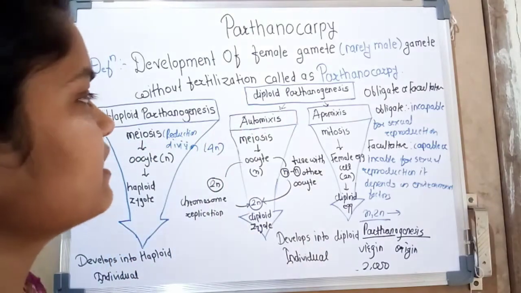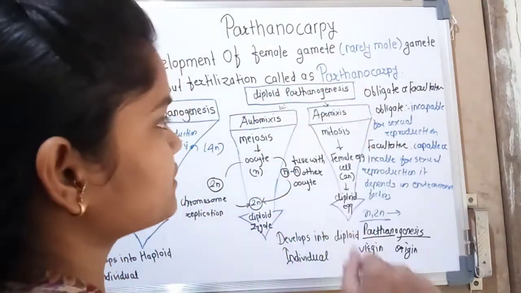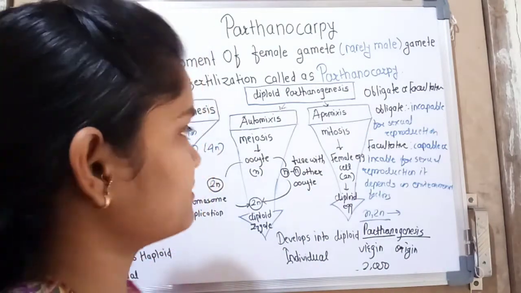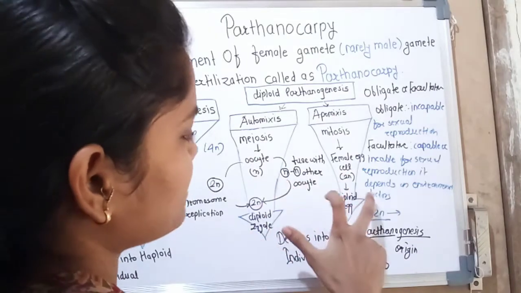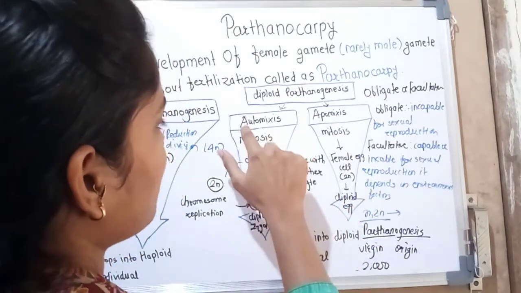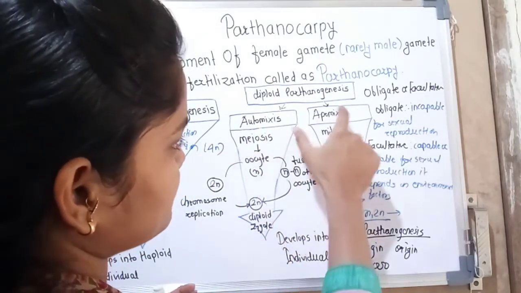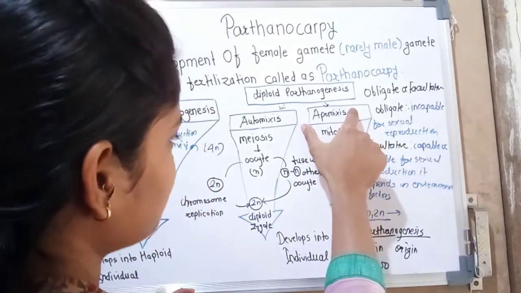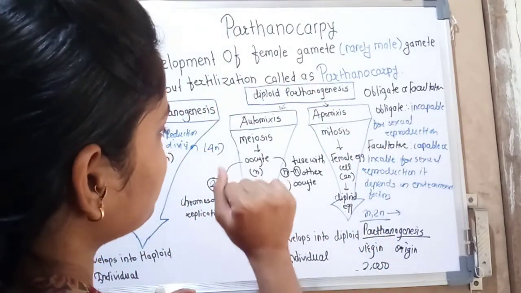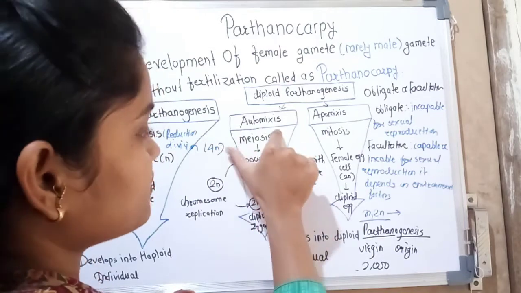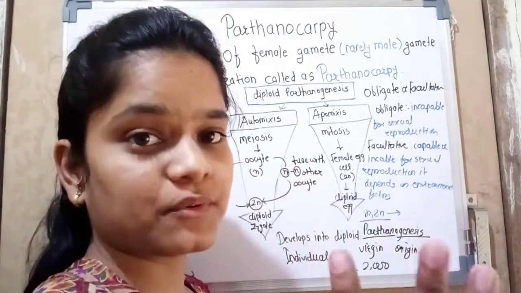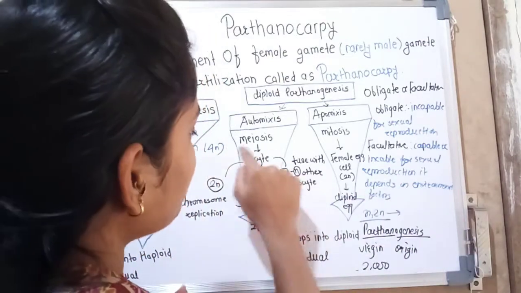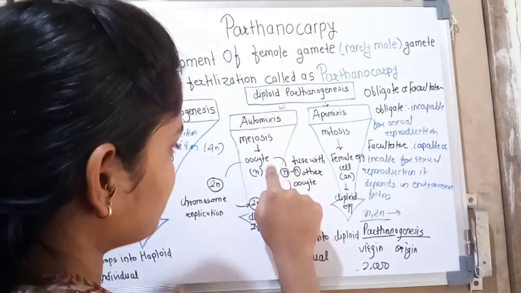Now let's see the formation of diploid individuals. Diploid parthenogenesis divides into 2 main pathways: first automixis and second apomixis. In automixis, the reproductive cells divide meiotically and there is formation of 4 haploid gametes, now called oocytes.